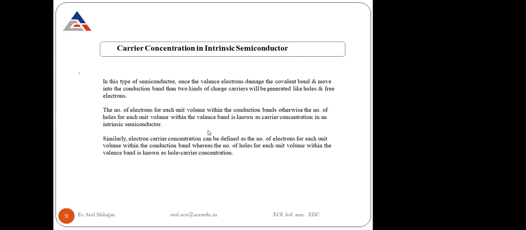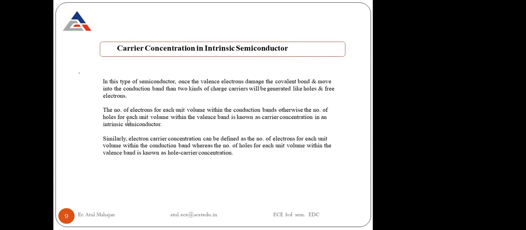The concentration of electrons and holes become equal in the case of intrinsic semiconductors.